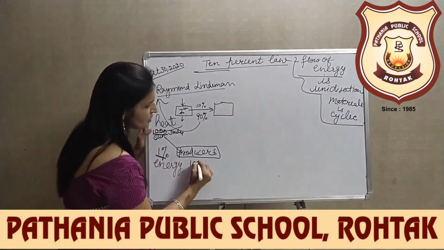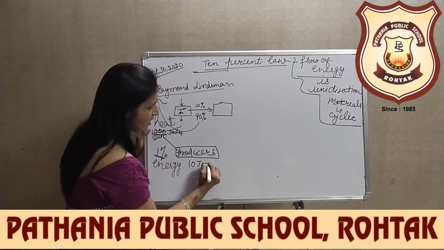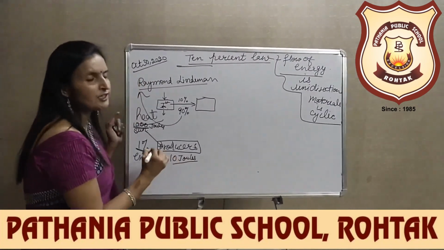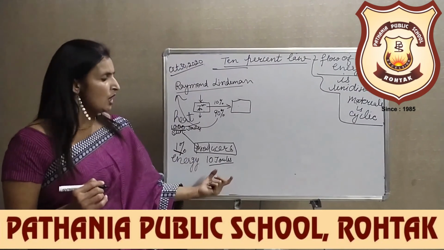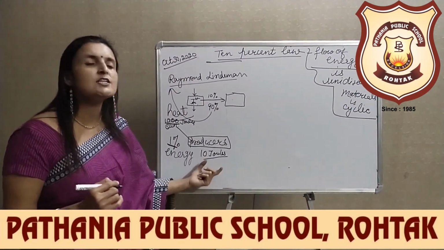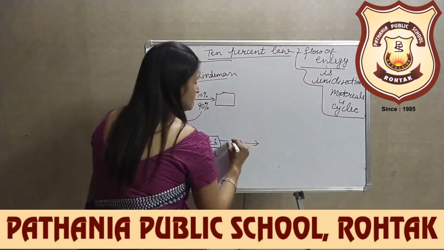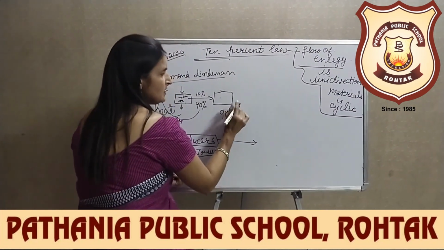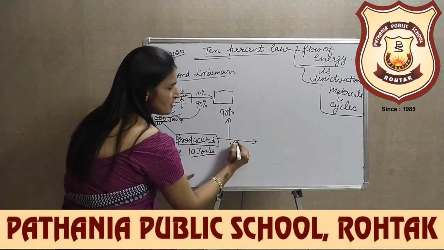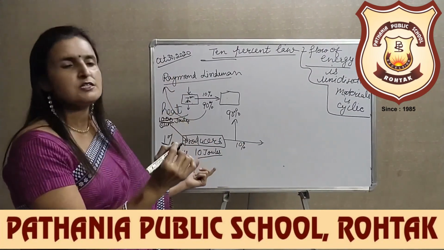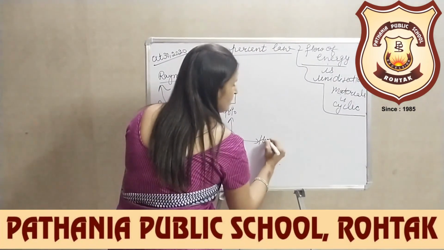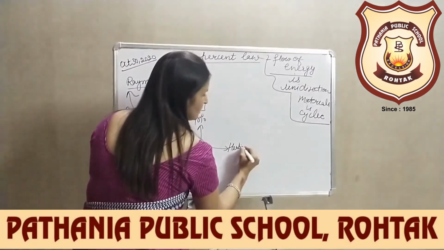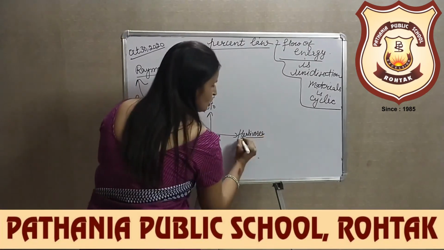So that means producers have 10 joules of energy with them. Out of these 10 joules, 90% will be lost as heat and 10% will be transferred to the herbivores, which are the primary consumers.